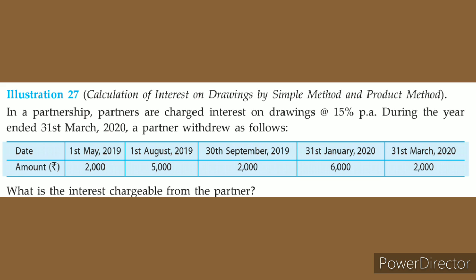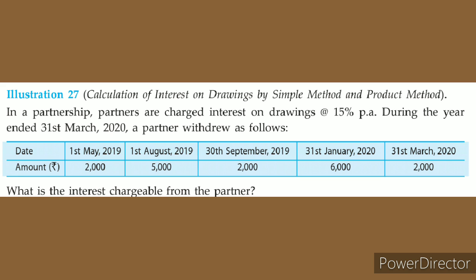What is the interest on drawings? Interest is chargeable on the drawn amount to the partner. How much amount does the partner have to pay to the firm? See the solution, simple method they are following. On 1st May he withdrew 2000, and from May to the end of the month, 31st March, 11 months are there, because they are giving importance to period.